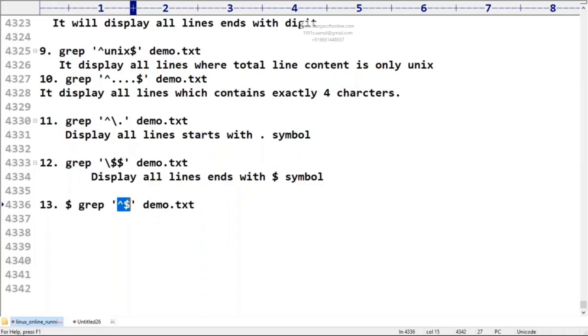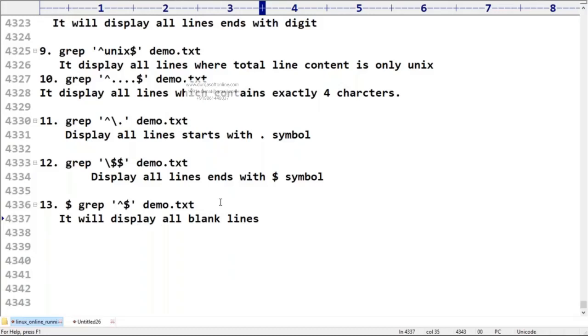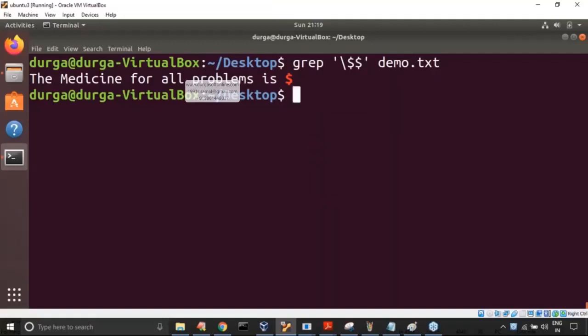Can I use the word, is it a blank line or not? Yes, just a blank line. It will display all blank lines. Do you remember we use this type of concept somewhere in the shell programming? The people who attended parallelly, we use this concept somewhere in the shell programming. Have a look once at this terminology.